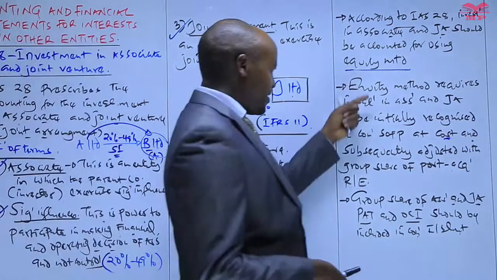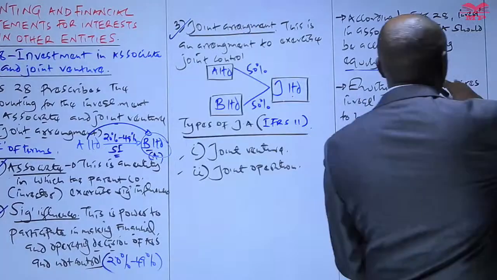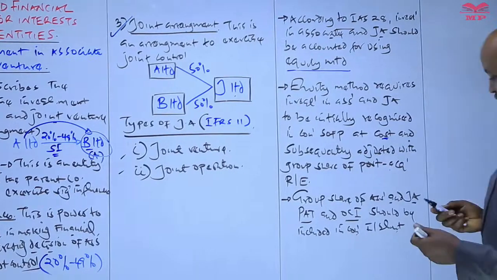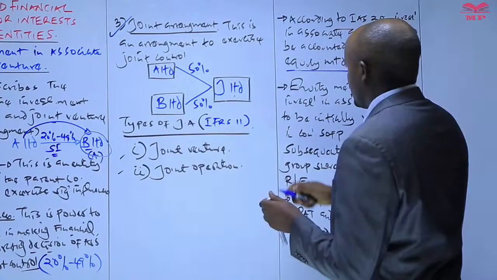I think we can expound these two points further so that you can understand.